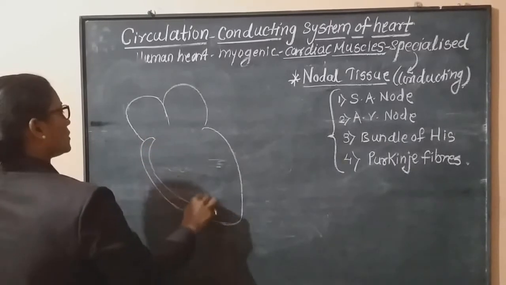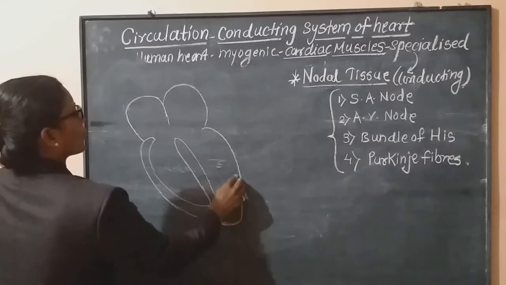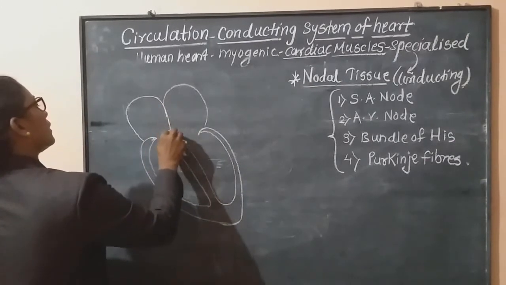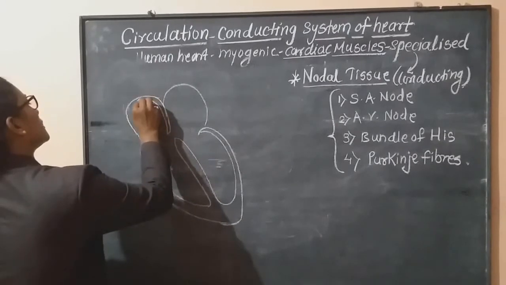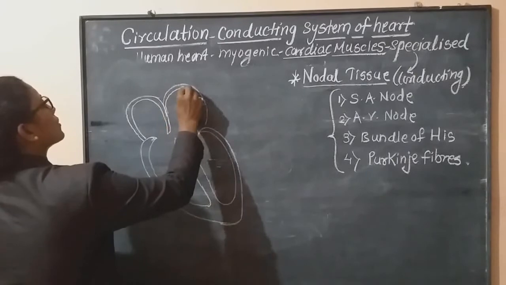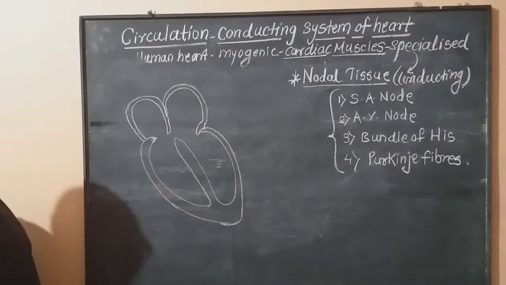Okay. This is the internal surface. This is the interventricular septum here. This is the interatrial septum of the atria. Here is also a double septum. The remaining structures we know very well.